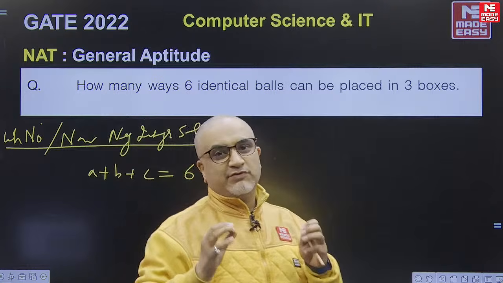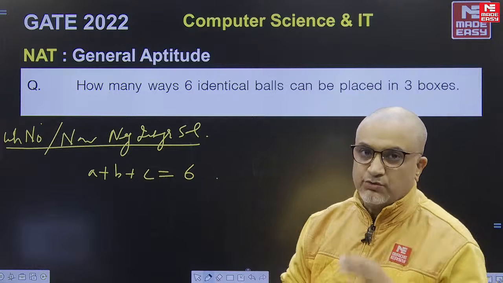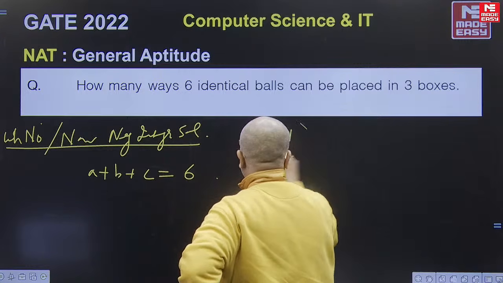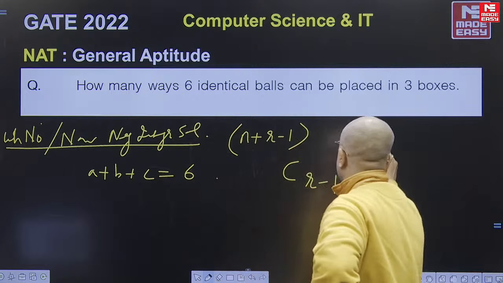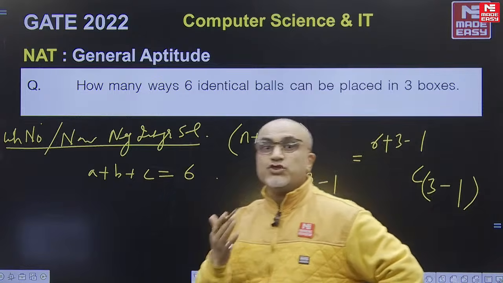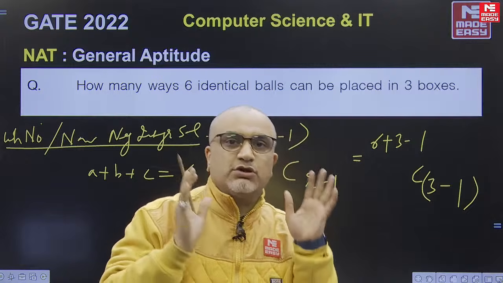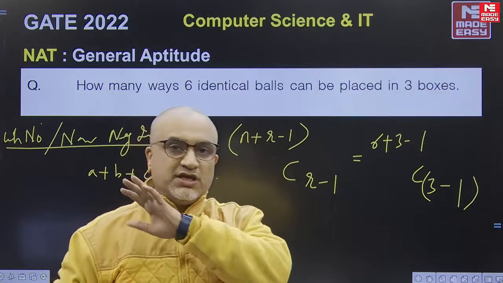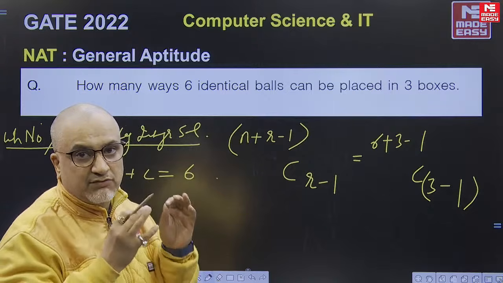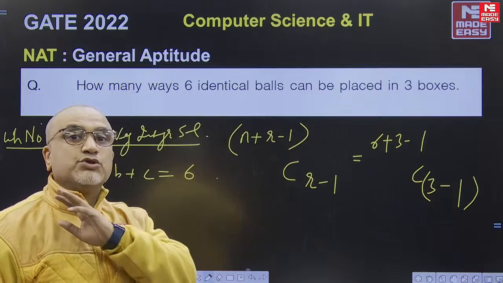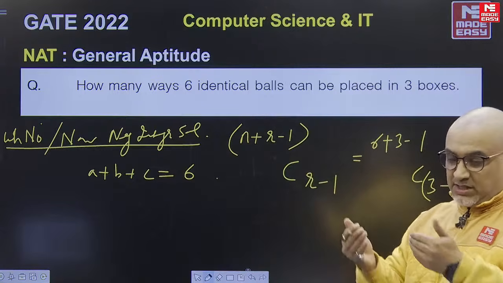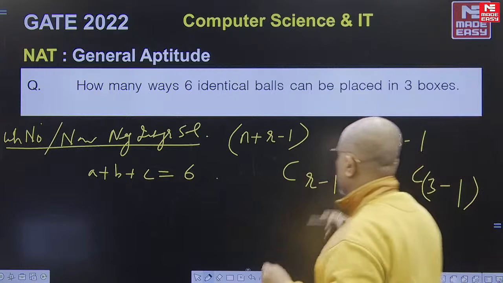You open up your notes and you will find 3 such varieties of typical questions, including one last question which was a wonderful one. So that will always be given by n plus r minus 1 C r minus 1, which corresponds to the case where giving 0 balls is also allowed, because the question does not say at least 1 ball has to be given. There is no condition, the question is not saying natural number solution or at least 1 ball.